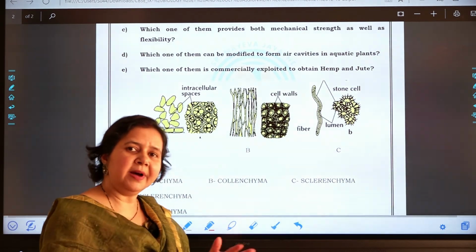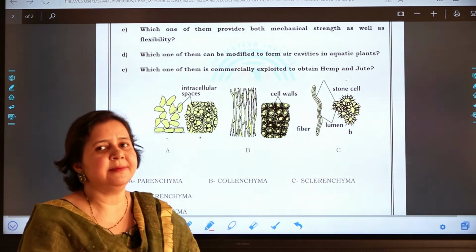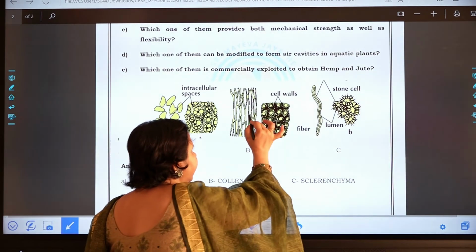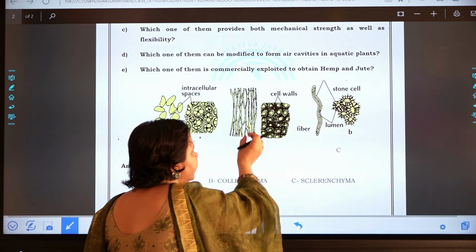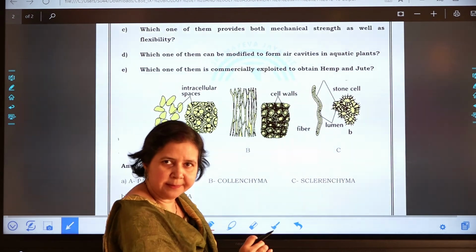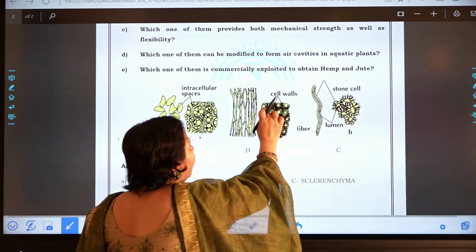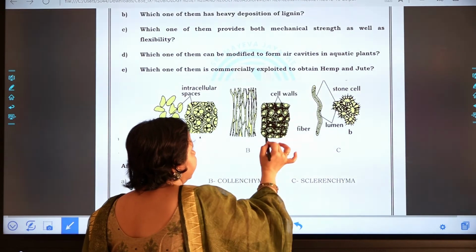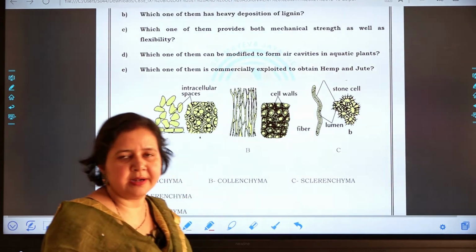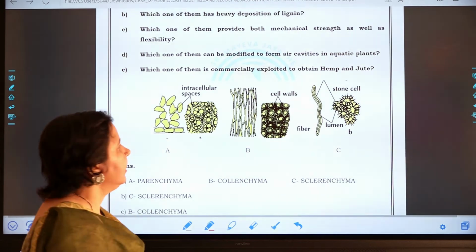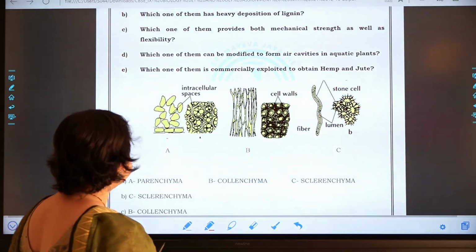Why? They provide strength as well as flexibility since they have irregular deposition. The wall is not thickened all over. They are thickened only at specific places at the corners. That is why they are flexible as well.